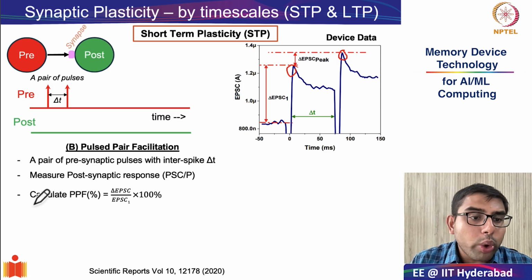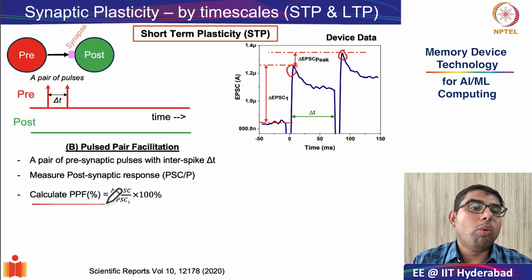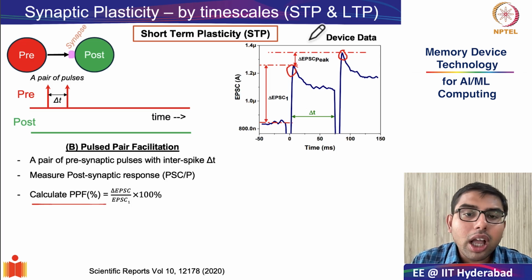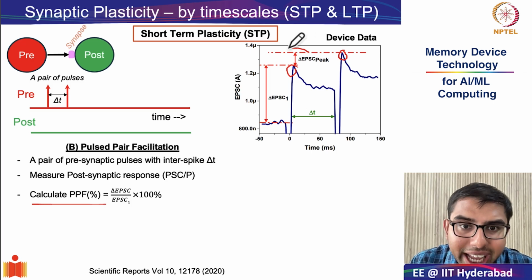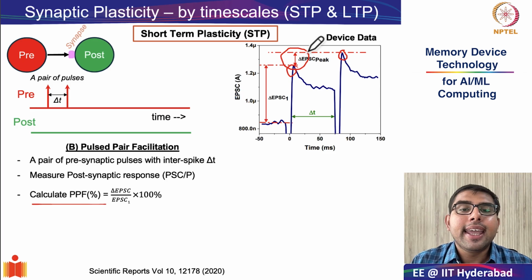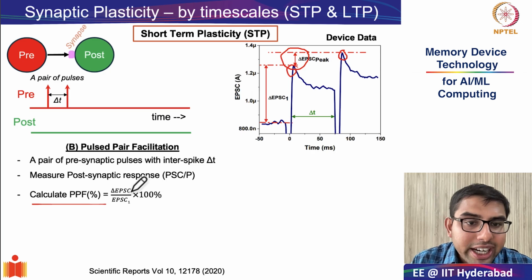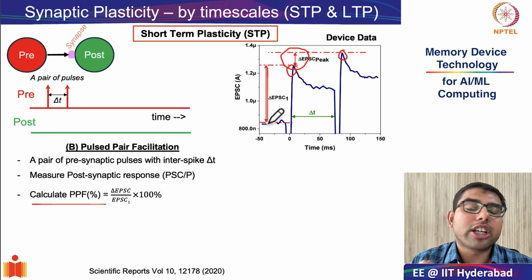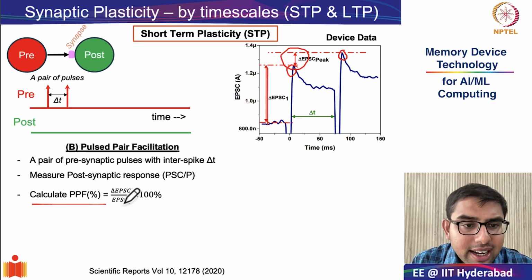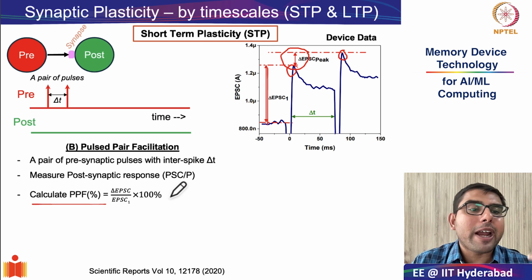And next what you do is you calculate the pulse paired facilitation percentage, which is nothing but the change in the response, the response due to the second pulse minus the first pulse, divided by the baseline, which is the response of the first pulse. And then that ratio, if you multiply it by 100%, you get your pulse paired facilitation percentage.